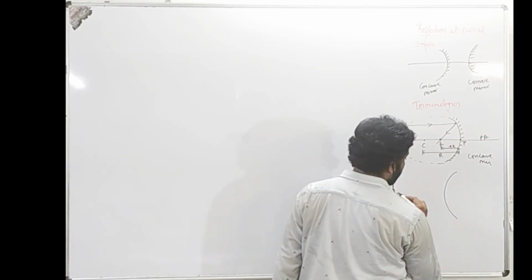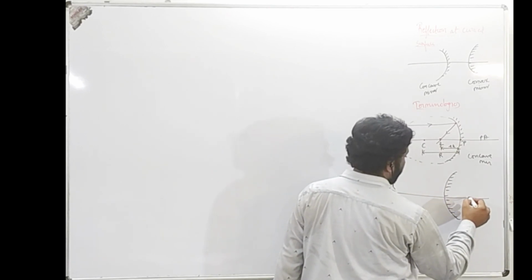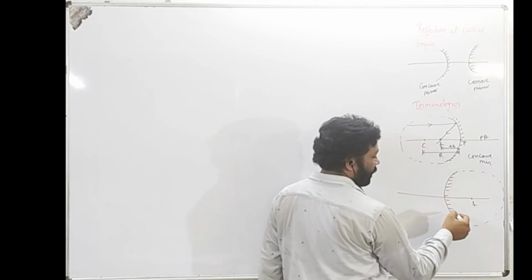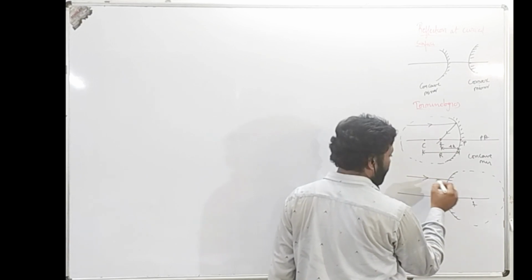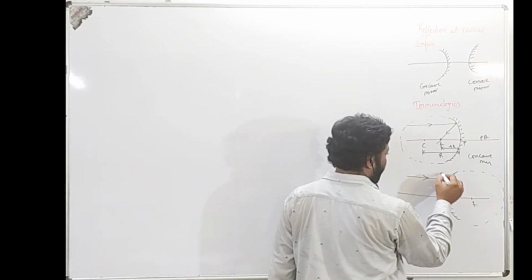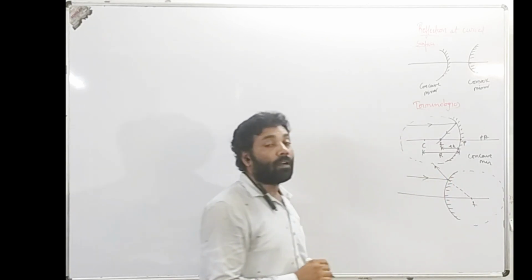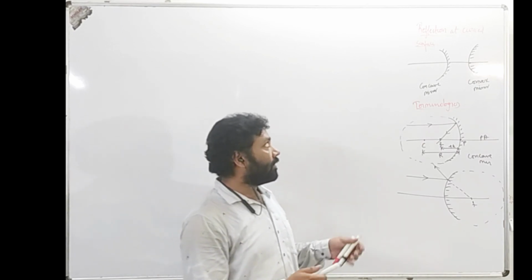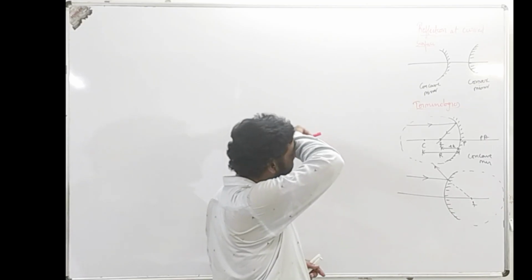But if I take the case of a convex mirror, in this case the focus is here. Whichever side the sphere is on, on that side we have the focus. So for a ray of light coming, it gets reflected back, and this reflected ray appears to be passing from the focus. So these are the terminologies related to curved surfaces, or you can say reflection at curved surfaces.